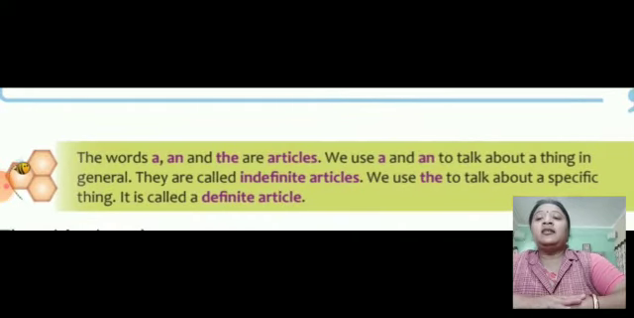The words a, an and the are the articles. We use a and an to talk about a thing in general. They are called indefinite articles. We use the to talk about a specific thing. This is called a definite article. So we can say that a and an are the indefinite articles and the is a definite article.